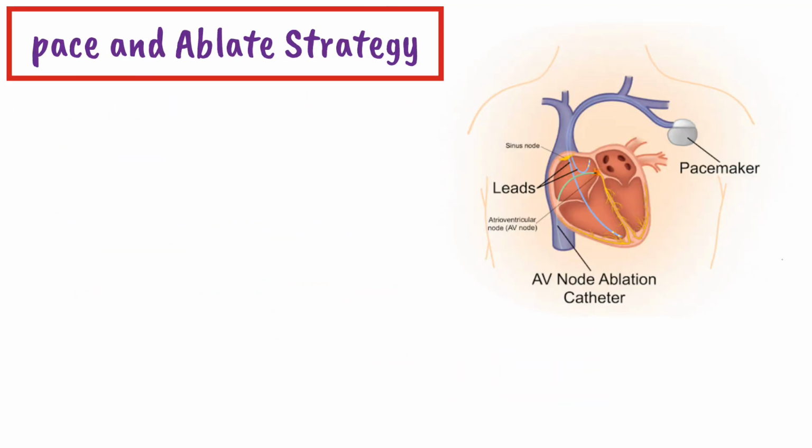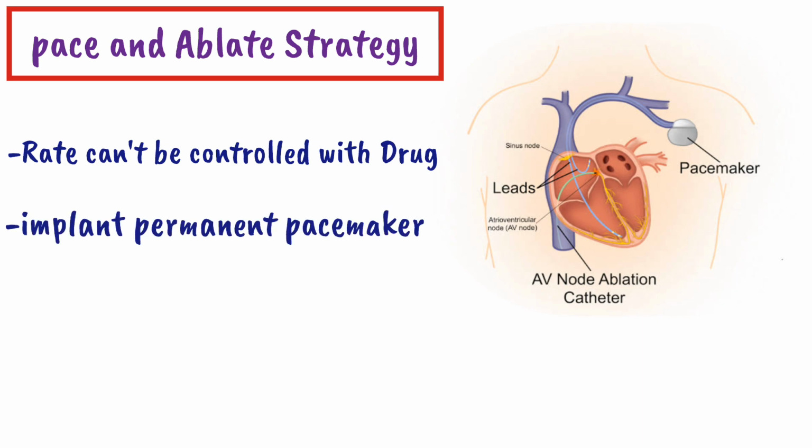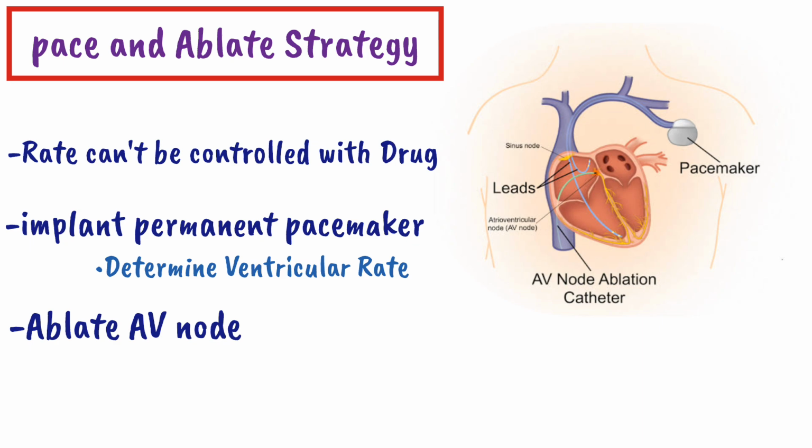strategy. So what is pace and ablate strategy? The pace and ablate strategy is used when we cannot control the rate with the help of these three drugs. What we do in pace and ablate strategy, we implant a permanent pacemaker which will determine the ventricular rate, and then we ablate the AV node.